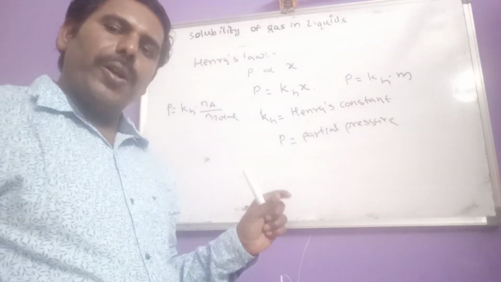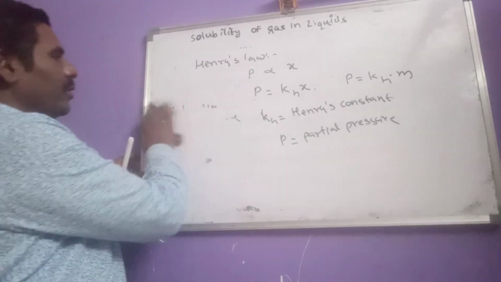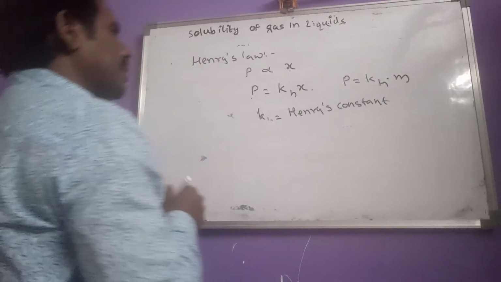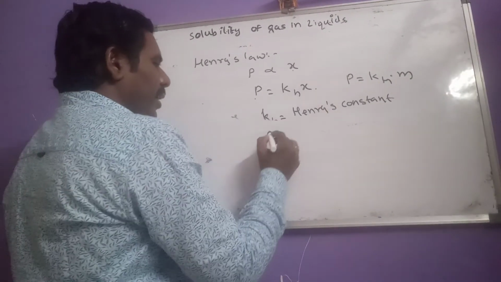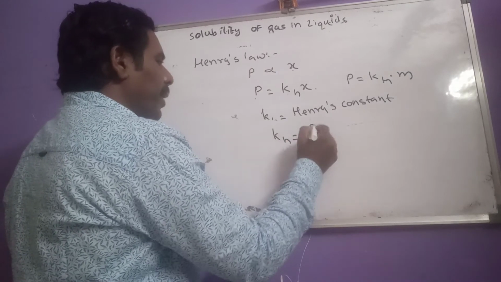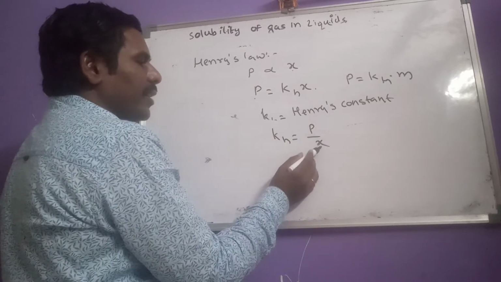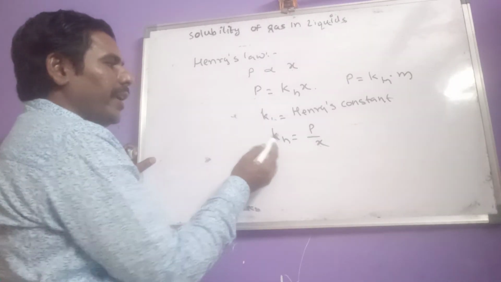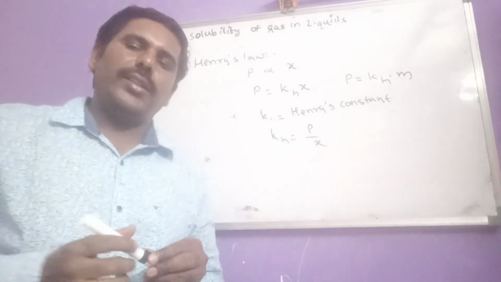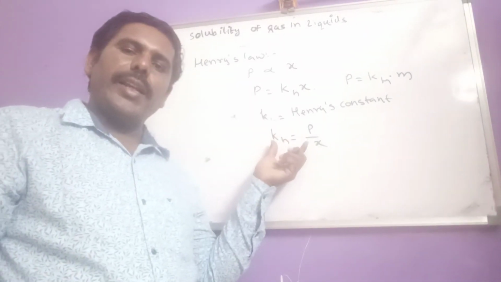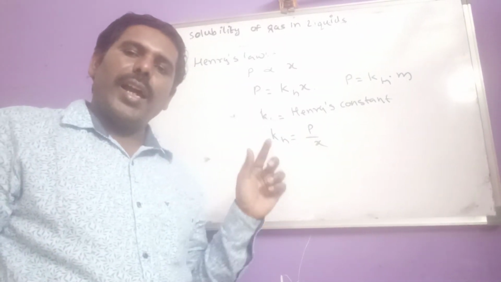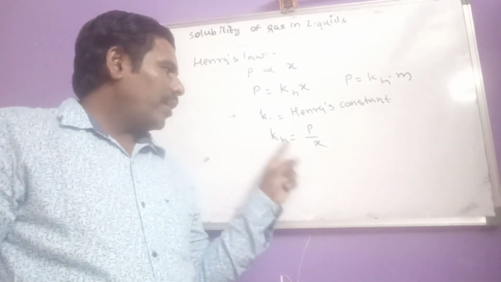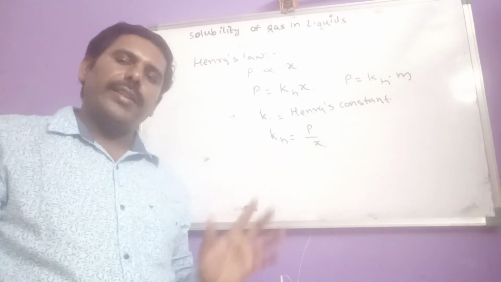And here we have to concentrate on KH. What is the importance of KH? See here, KH is known as Henry's constant, and here KH equals P by X. X is the mole fraction of the gas in a given solution. This equation indicates both KH and mole fraction of the gas in a solution are inversely proportional to one another.